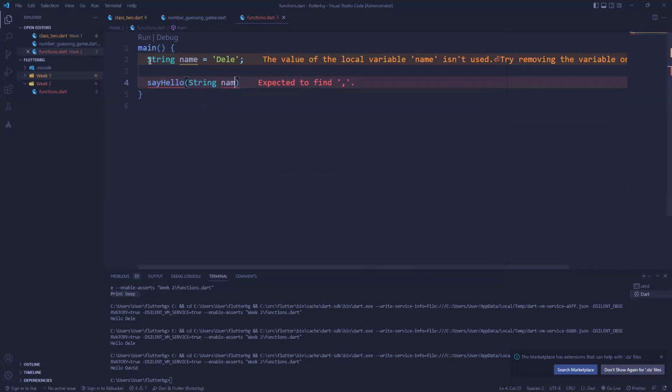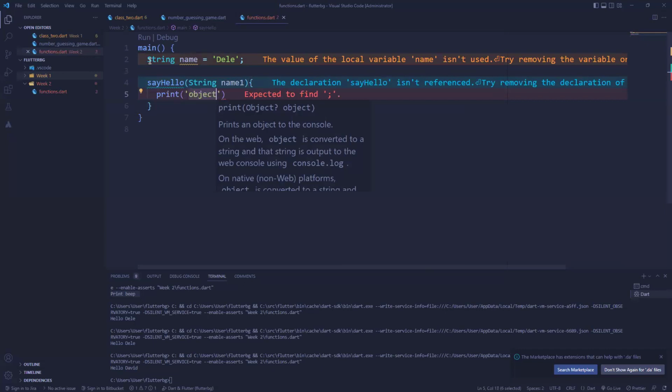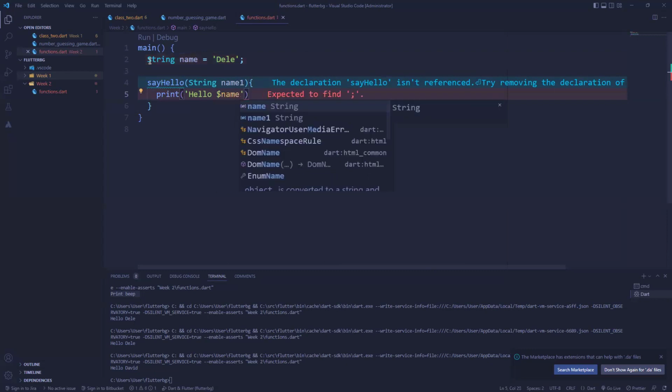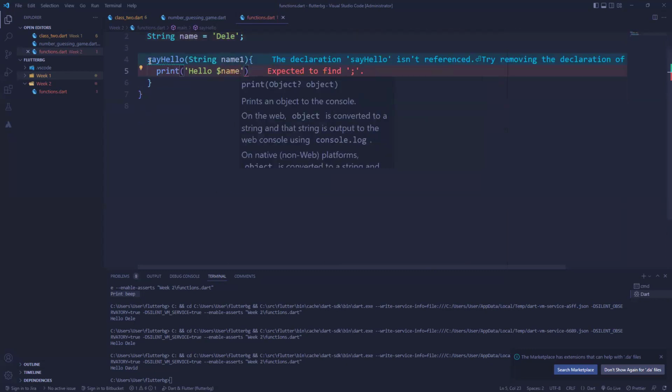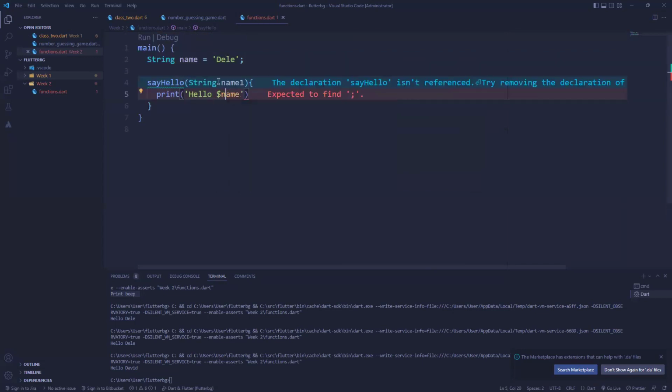And all I want to do is print hello name one. So you can see I have access to this name, not even this one. I have access to this because it is global, created at the top level. But that's not what I want to call.